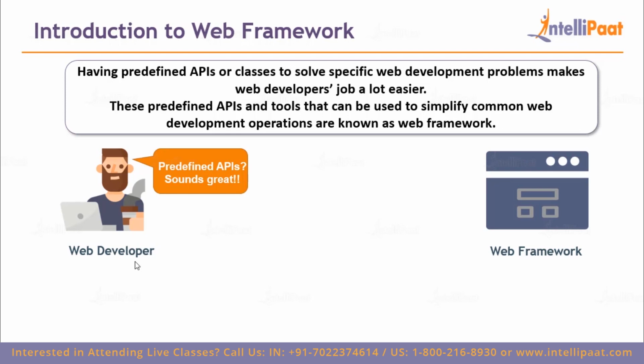Now the web framework also gives you a lot of templates. So what exactly is a template? Well, when a web browser sends a request to the web application, the web application has to return something. Now, when it returns, it has to have a proper template. So this is where different templates come in. This is where you can actually choose how your response looks like, how your result looks like. And then obviously your web framework would provide proper security features.